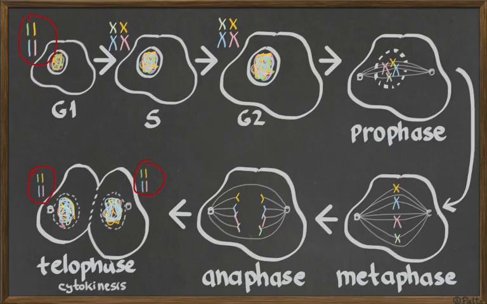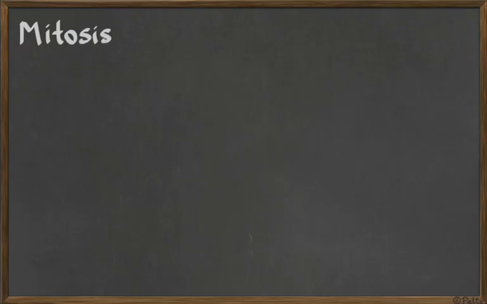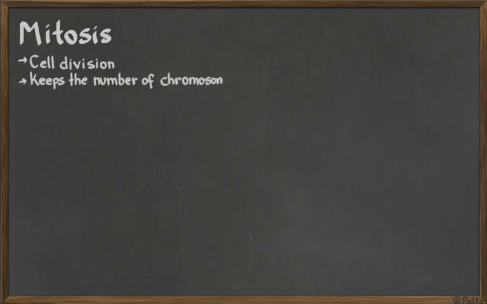The original one had 4 chromosomes, a green, a yellow, a blue, and a pink. The 2 new cells have 4 chromosomes, pink, yellow, blue, and green. So exactly the same. This is mitosis. Okay, so putting everything together, mitosis is going to be cell division. It keeps the number of chromosomes. It's not going to change the diploid number of chromosomes of a cell.